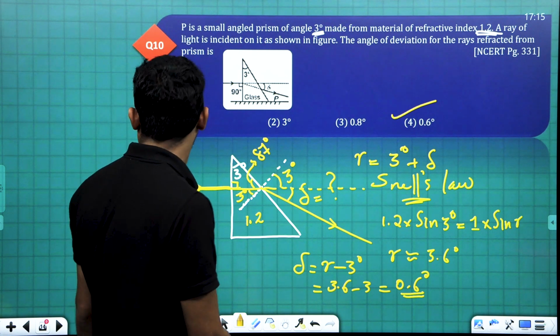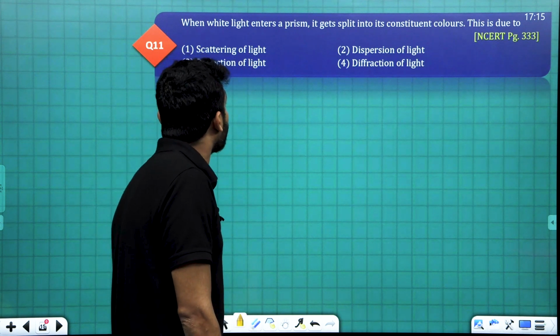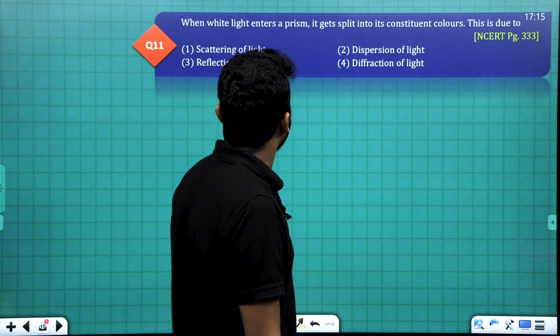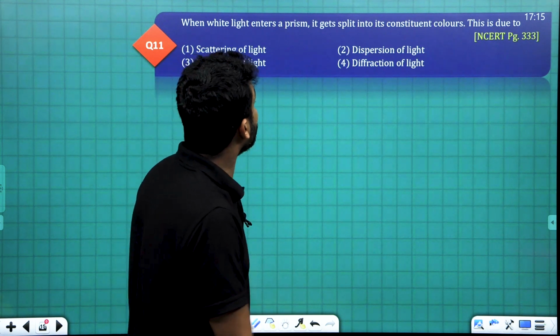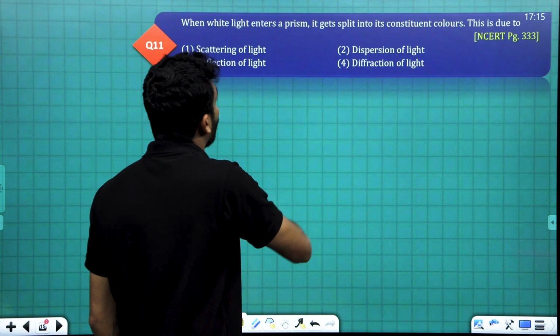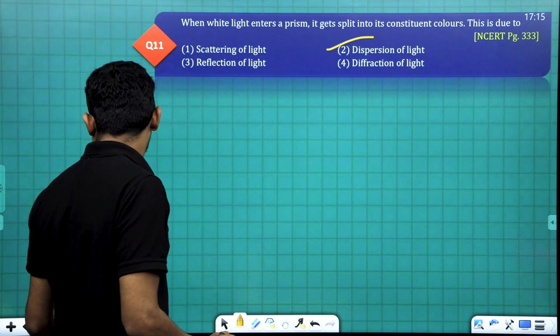Okay. Moving to the next one, number 11. When white light enters a prism, it gets split into its constituent colors. This is due to the dispersion of light, or this phenomenon is called dispersion of light.